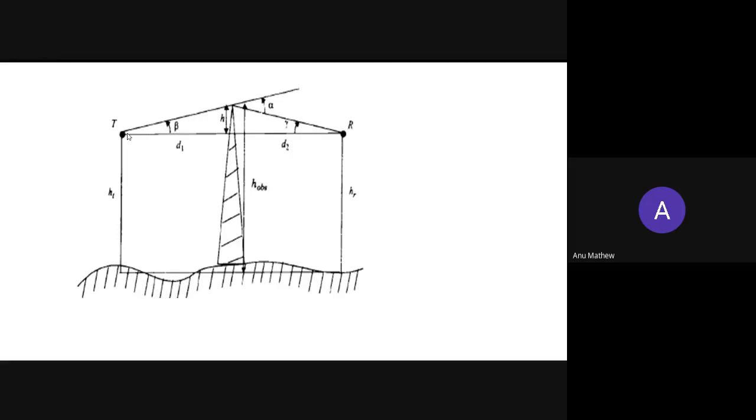This obstructing screen has the shape of a knife. That's why it is known as a knife edge obstructing screen, and this model is known as the knife edge diffraction model.